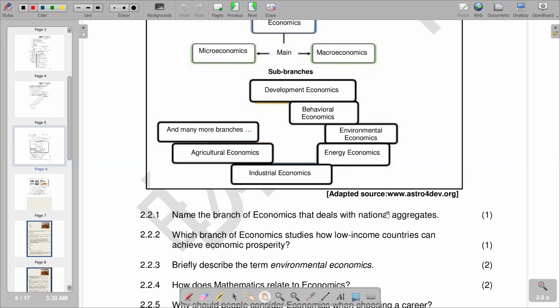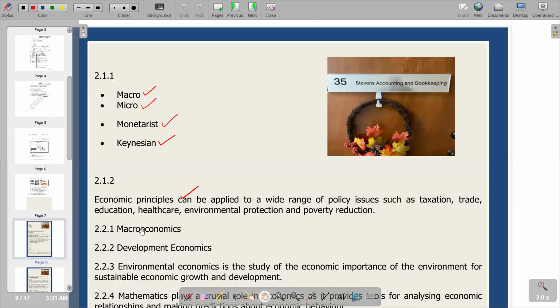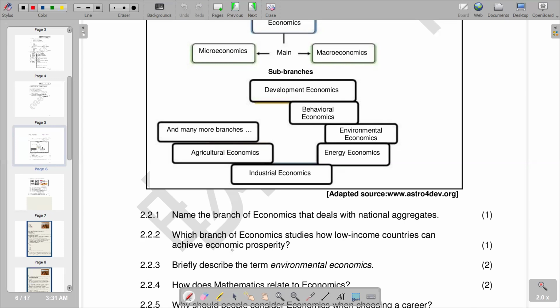So obviously, this branch is dealing with national aggregates. When I talk about national aggregates, we are talking about the aggregating or the combining of all the aspects that we have in the whole economy. So remember when we defined macroeconomics, we said this is a whole economy point of view. So exactly as we are having here that it deals with national aggregates, obviously it becomes macroeconomics. So we are trying to understand that and to say that we have got our explanation, our answer there is macroeconomics on 2.2.1.